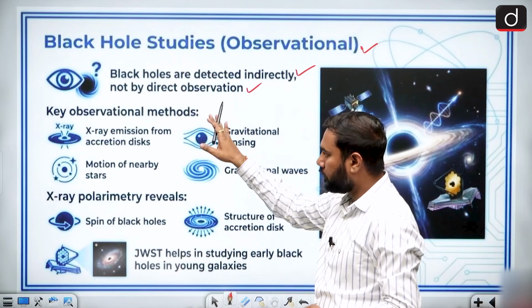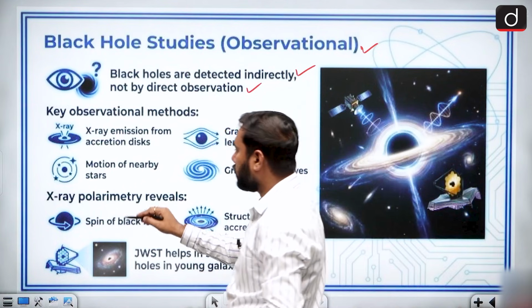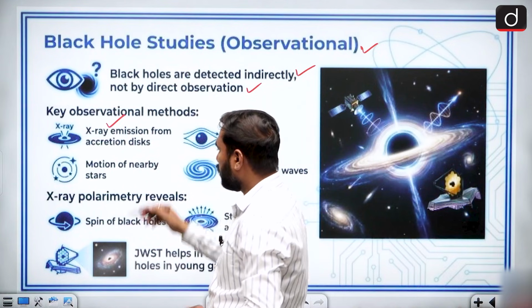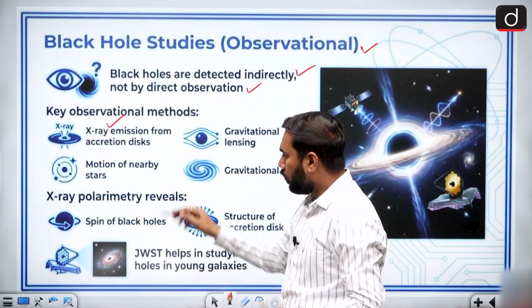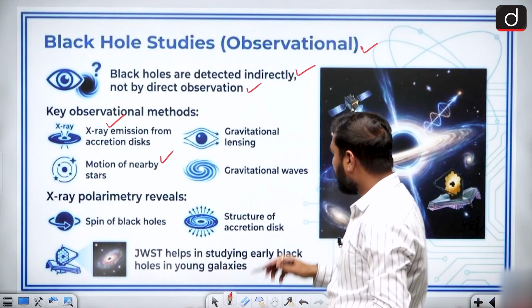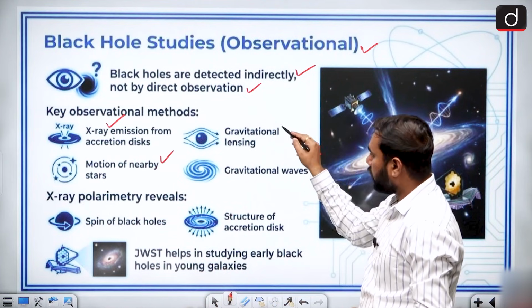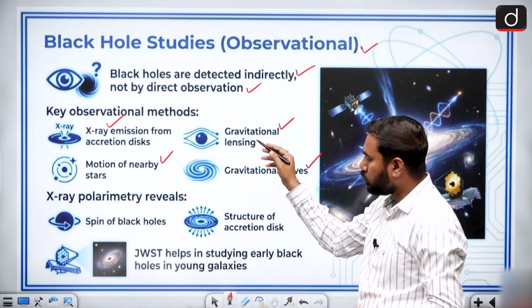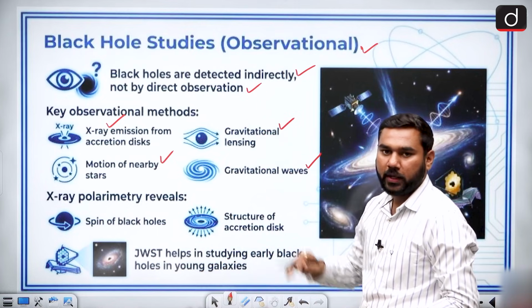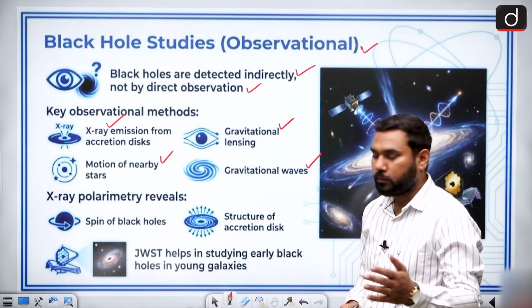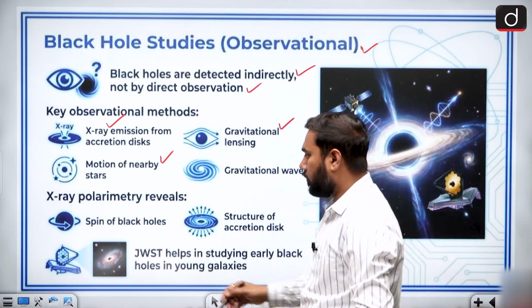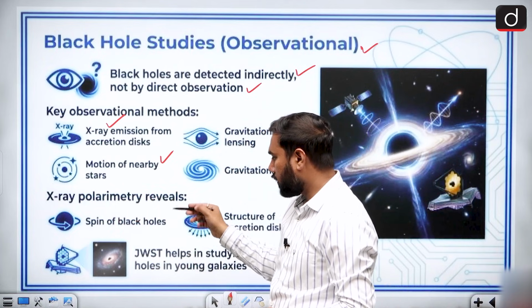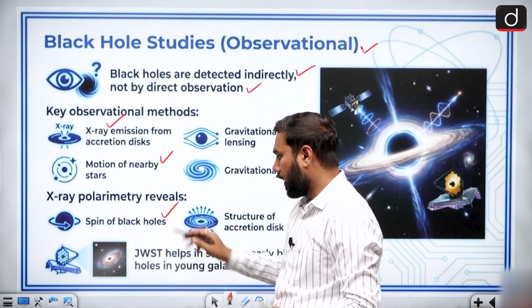The key observation methods are X-ray emission from the disk, motion of nearby stars, gravitational waves, and gravitational lensing. Gravitational lensing plays a major and key role in finding the structure of a black hole. And when we talk about the X-ray polarimeter, it reveals the spin of a black hole.